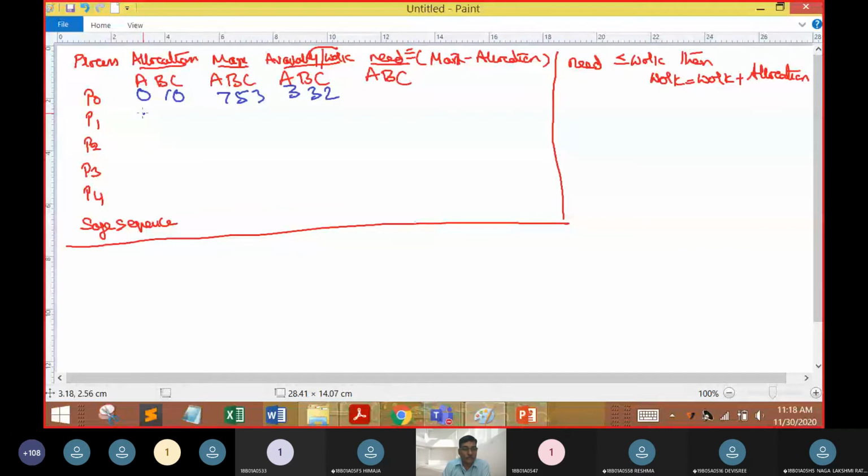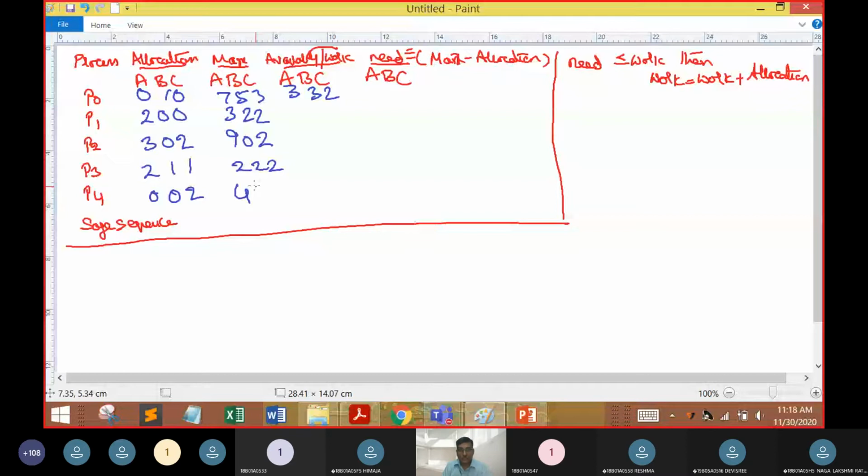Allocation for P1 was 2, 0, 0, and maximum was 3, 2, 2. The allotment given for P2 was 3, 0, 2, P3 was 2, 1, 1, and P4 was 0, 0, 2. Thereby, for P2 the maximum is 9, 0, 2, for P3 the maximum request is 2, 2, 2, and for P4 we have the maximum request as follows.